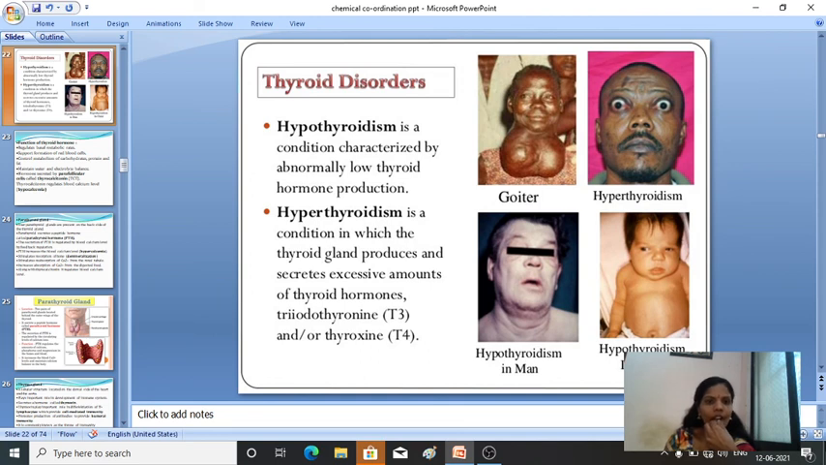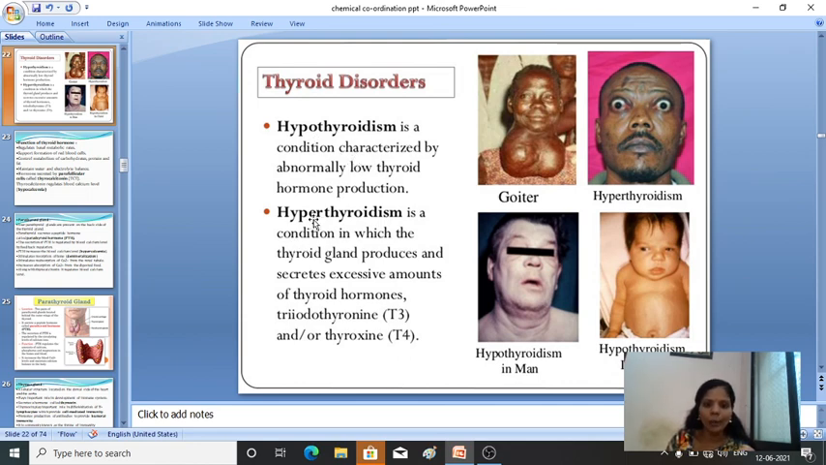Hypothyroidism is a condition characterized by abnormally low thyroid hormone production. Hypo means less secretion. Hyper means excess, more. Hyperthyroidism is a condition in which the thyroid gland produces an excess amount of thyroid hormones, tetraiodothyronine and triiodothyronine, T4 and T3. There will be excess secretion of hormones here, whereas in hypothyroidism it is less secretion of hormones.